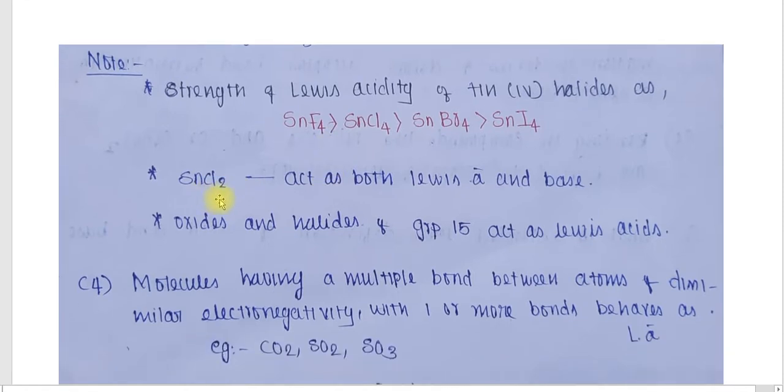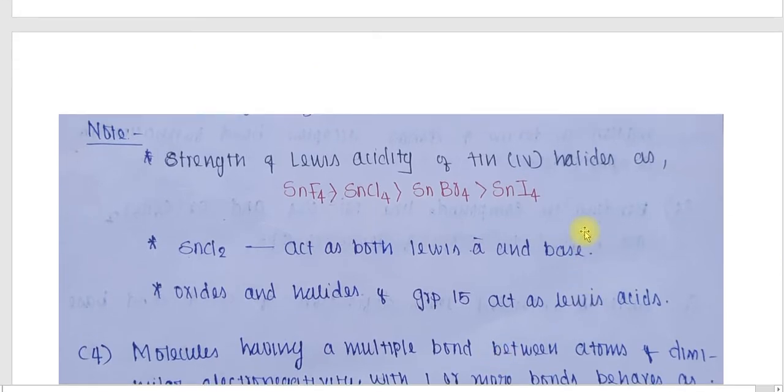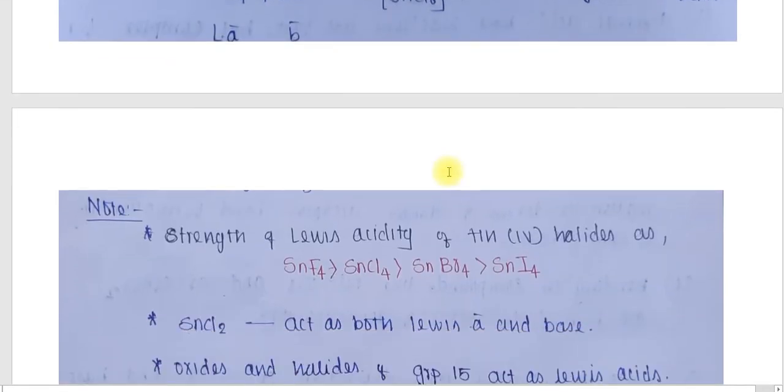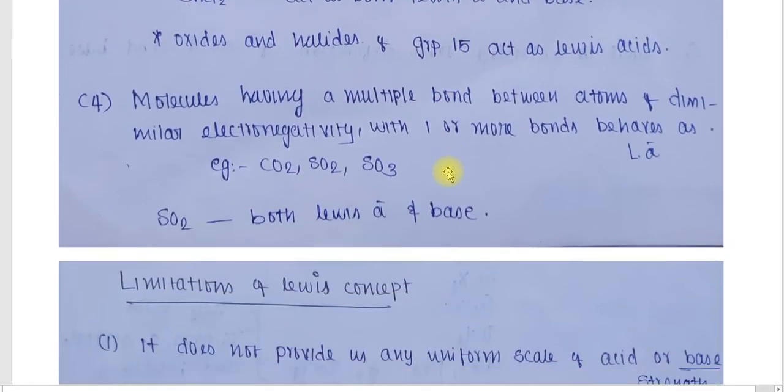Here SnCl2 has a particular nature that it can act as both a Lewis acid and a base. Oxides and halides of group 15 can also act as Lewis acids. All these points come under this category, molecules with a central atom with a vacant d orbital. The next point for a substance to act as a Lewis acid is a molecule having a multiple bond between atoms of dissimilar electronegativity.